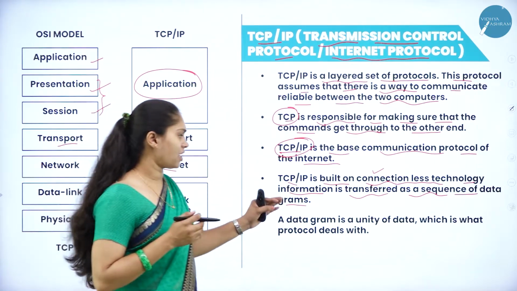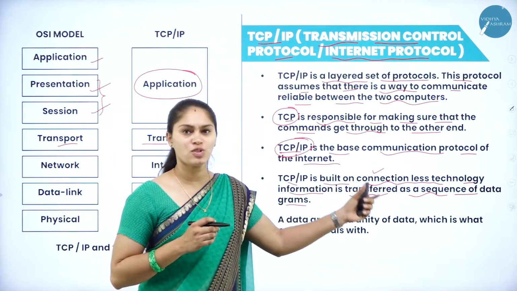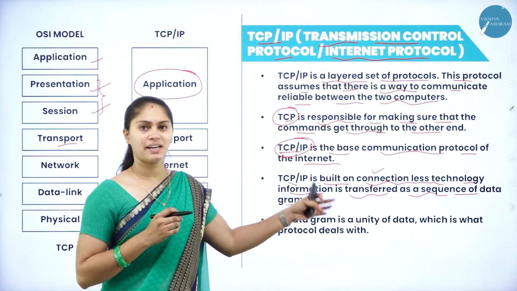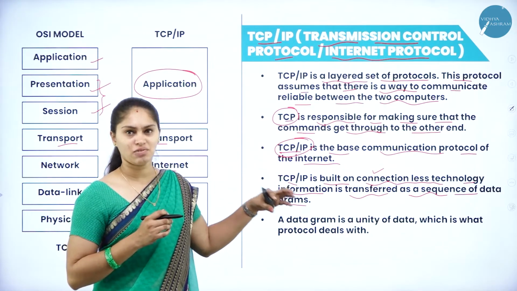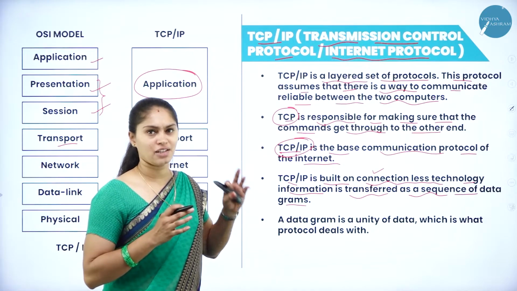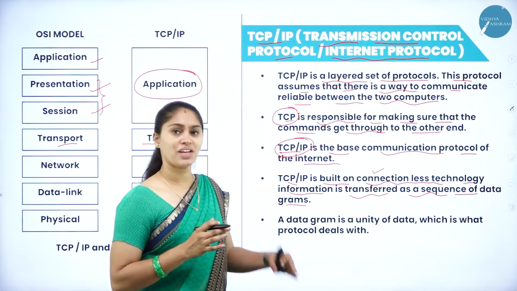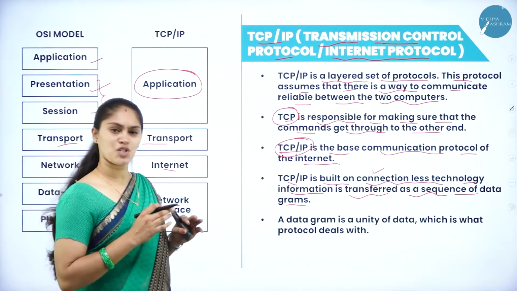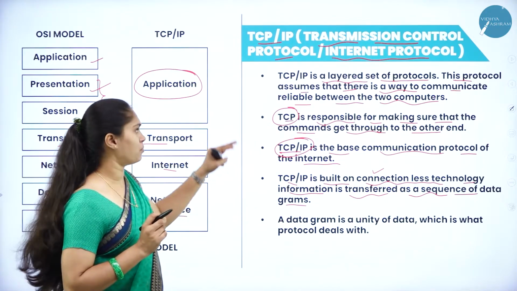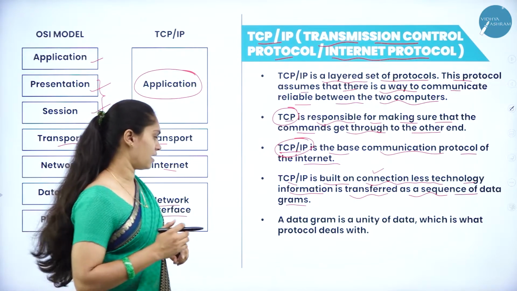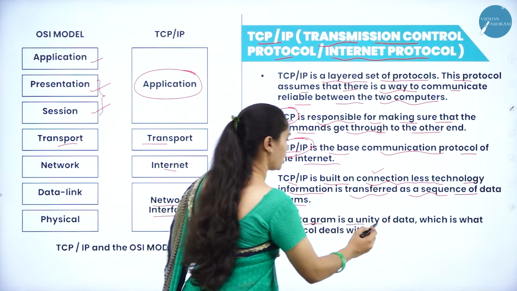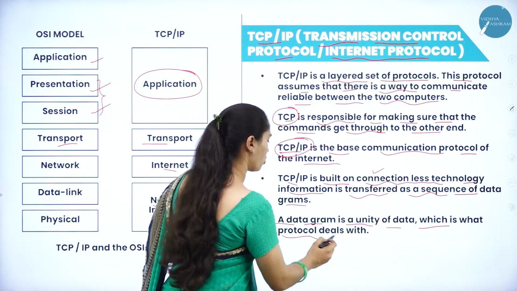We can send the data and information as a sequence of datagrams. Each datagram holds data and information that is sent from source to destination without missing anything, so that we can have reliable communication between the two computers with the help of the TCP/IP layers. A datagram is a unit of data, which is what the protocol deals with.